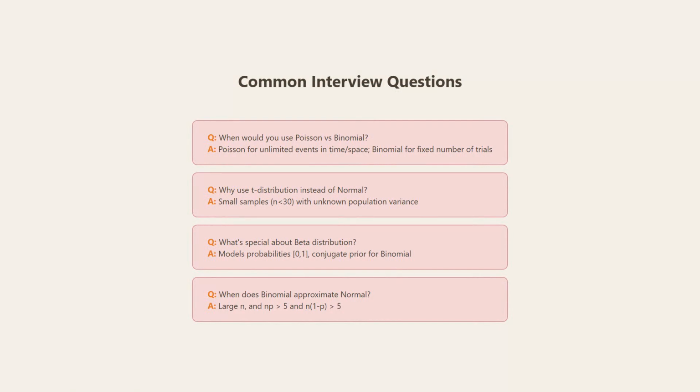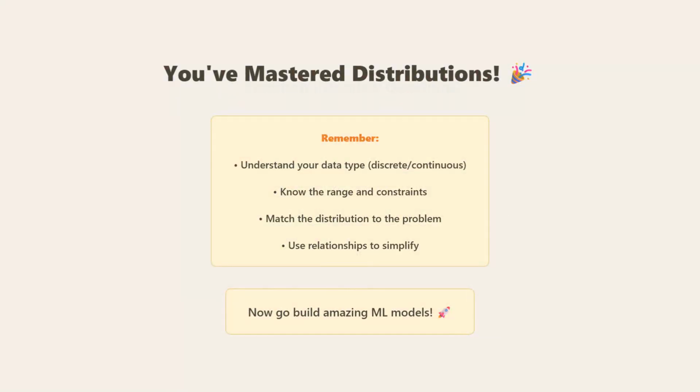Here's a quick reference cheat sheet for all distributions. Uniform for equal probability and randomization, binomial for fixed trials with binary outcomes, Poisson for event counts in intervals, normal for symmetric data where central limit theorem applies, exponential for time between events, log normal for positive right-skewed data, gamma for flexible positive continuous data, beta for probabilities and values in 0 to 1, Weibull for failure analysis and reliability, chi-square for hypothesis testing and variance, students t for small samples and robustness, and multinomial for multi-category outcomes.